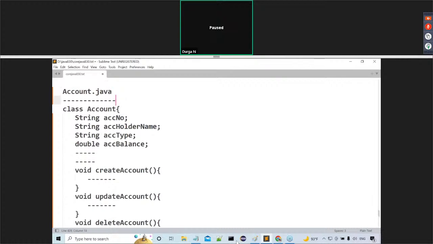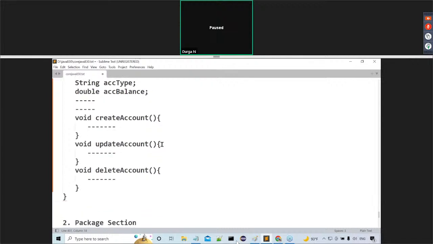Again, account.java, class account, string account number, string account holder name, string account type. Then what next one here? Double account balance and so on. And some methods I declared. What are the various methods I declared here? That methods would be create account, update account, delete account. Like this, here we provided some methods. That everything is okay, fine.